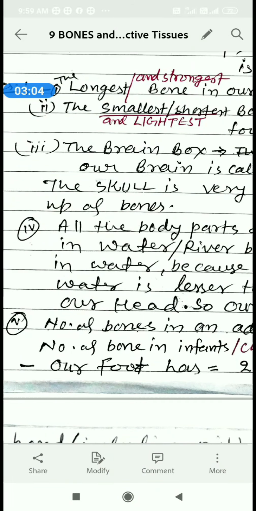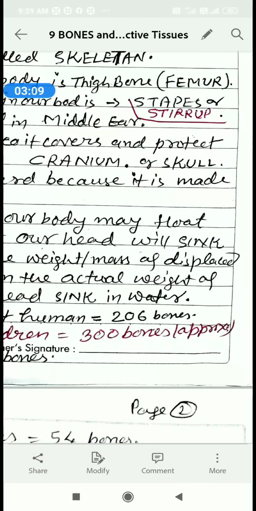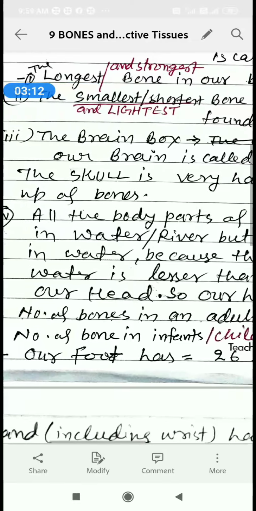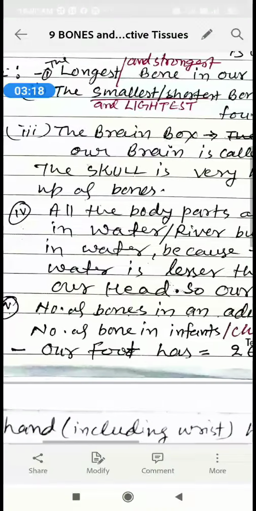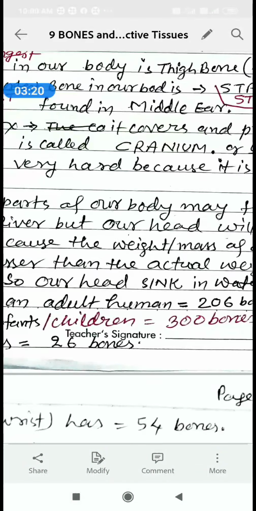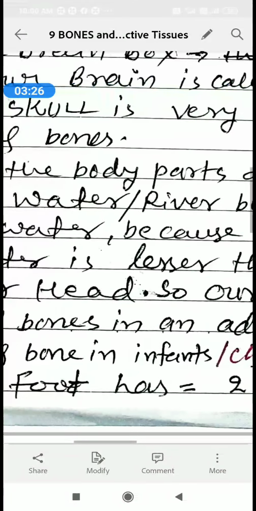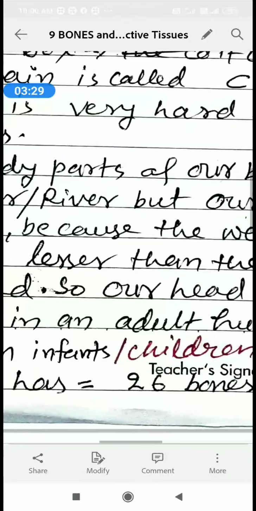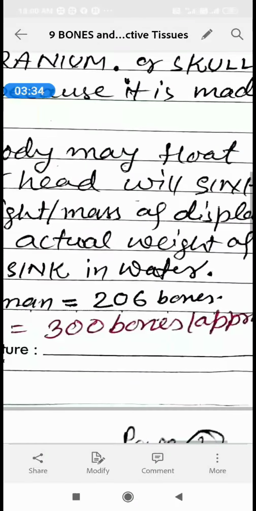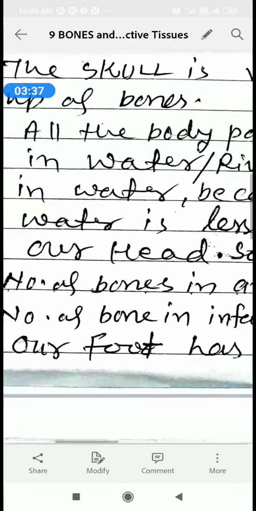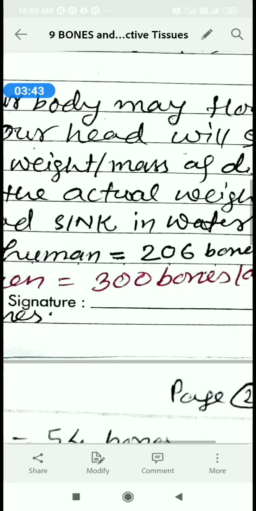The next point about bones: all the body parts of our body may float in water or a river, but our head will sink, डूब जाएगा, in water, because the weight or mass of displaced water is lesser than the actual weight or mass of our head. So our head sinks in water.